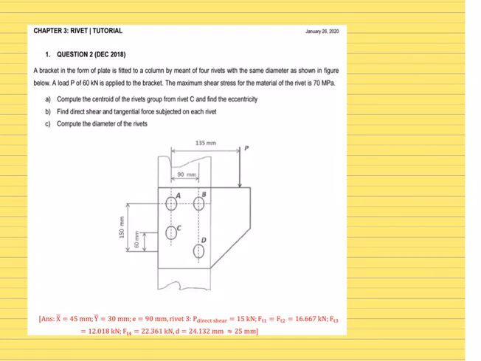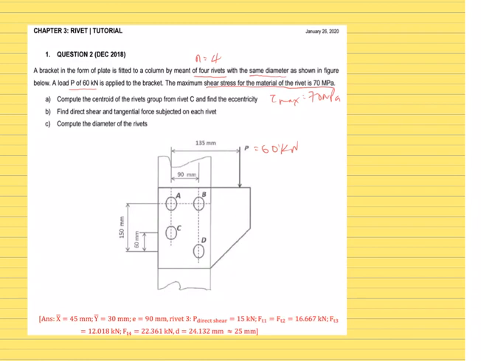A bracket in the form of a plate is fitted to a column by means of 4 rivets. So N is 4, with the same diameter as shown in the figure below. A load of P equal to 60 kN is applied to the bracket. The maximum shear stress of the material of the rivet is 70 megapascal.